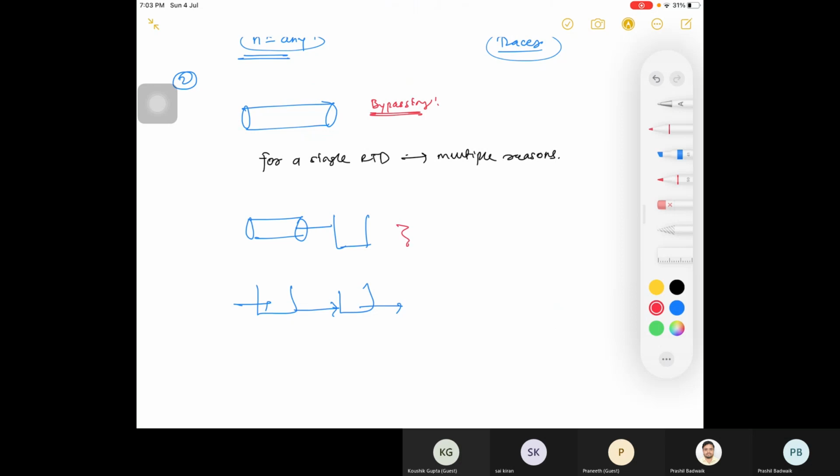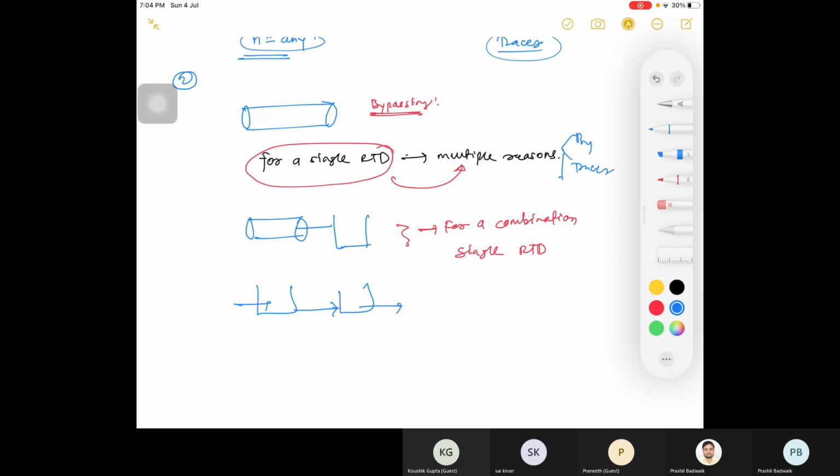For a combination, you will get a single RTD, and for that single RTD, you may have multiple reasons. So it is not exactly matching, right? Suppose I tell you to find the RTD, but you may be confused between 3 to 4 reasons. Maybe bypassing, maybe your tracer is adsorbed inside, or maybe your volume has not been measured properly. So there could be multiple reasons behind your single RTD.